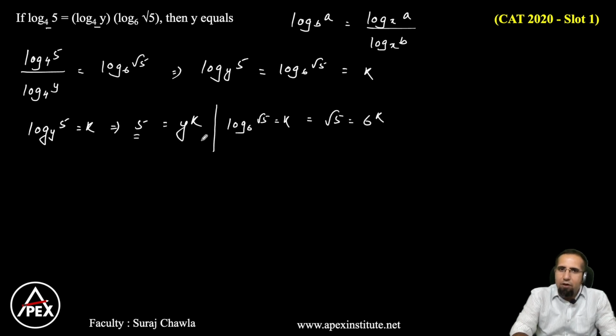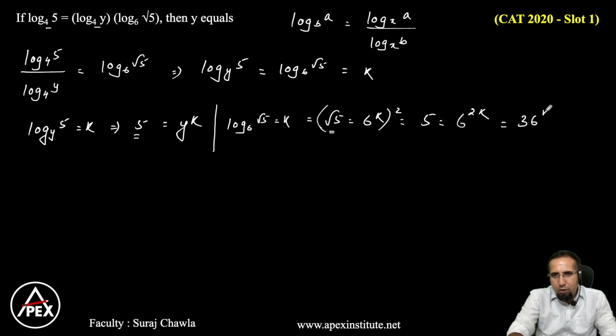But since I have 5 here, let's make this as 5. So if I need a 5 here, I need to square this part up. So this becomes 5 is equal to 6 to the power 2k. Now 6 to the power 2k can again be written as 36 to the power k. So in one case I have 5 is equal to 36 to the power k.